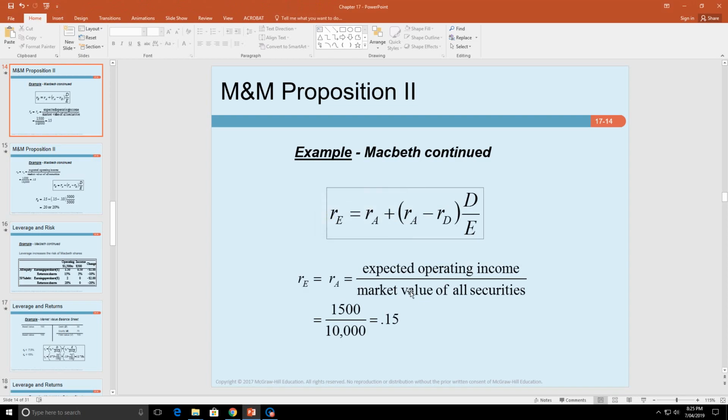So that's the end of our discussion on M&M Proposition II, and also that ends our discussion on Chapter 17.